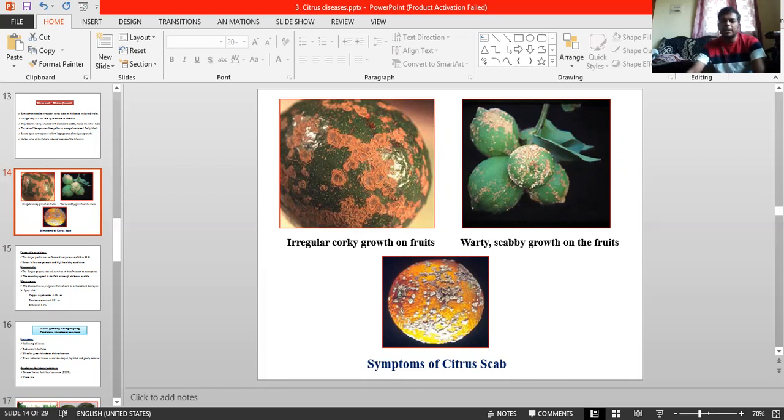Next, coming to the symptoms, you have already seen the photograph. Now see how this disease develops. The disease attacks leaves, twigs, and fruits. On leaves, lesions in the early stages consist of small semi-translucent dots, which become sharply defined pustules, elevated usually on the underside. So on the lower surface of the leaves there are semi-translucent dots.